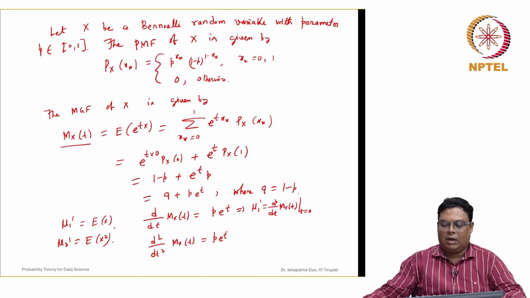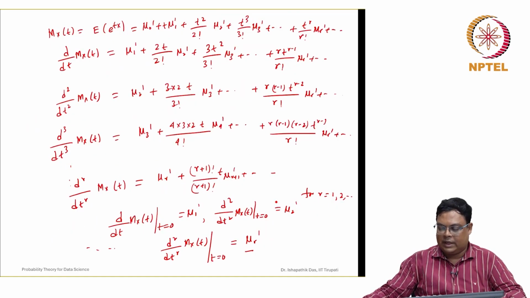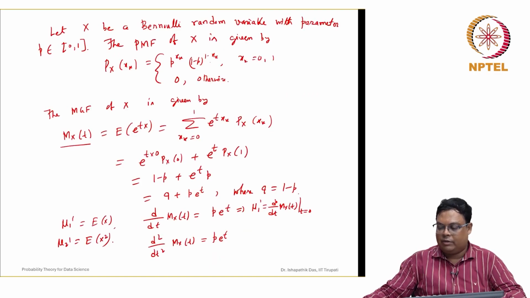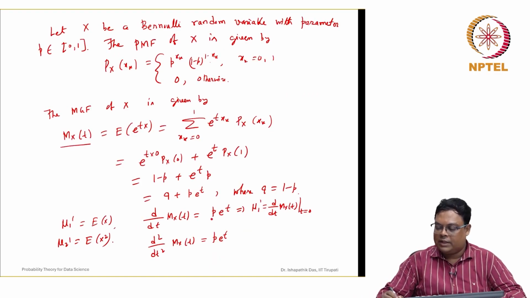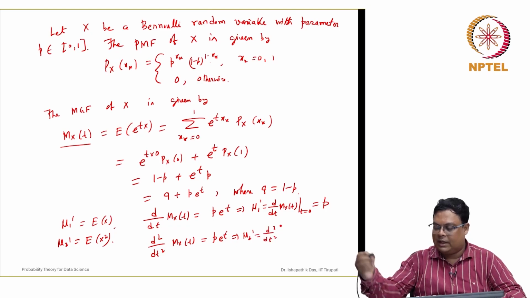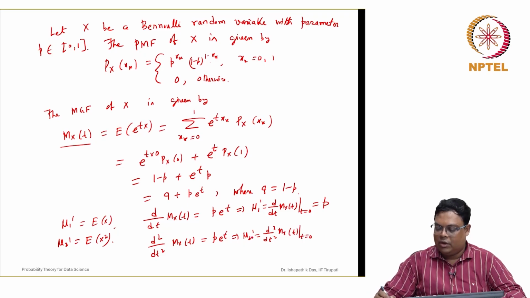Putting t equal to 0, this is p. Similarly mu2 dash, differentiating twice and evaluating at t equal to 0, is again p.